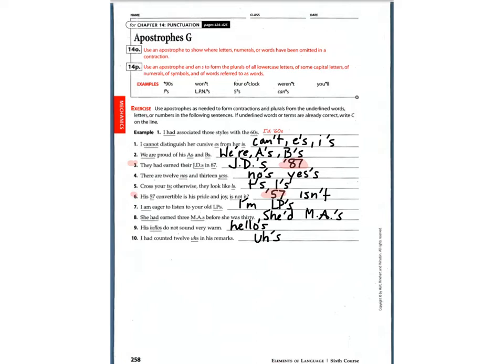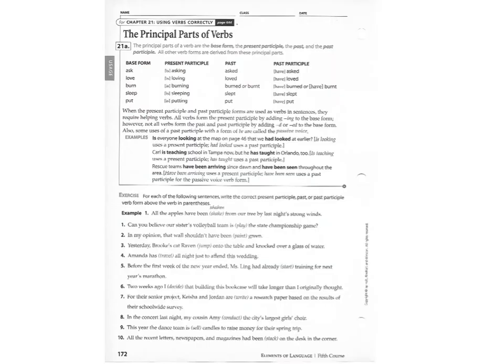What I want you to do right now is go into the Do Now worksheets file in verbs. If you go into the chapter on verbs, you're going to find one titled The Principal Parts of Verbs. Take a moment, download that, and see if you can fill it out. Then we'll go over the answers.